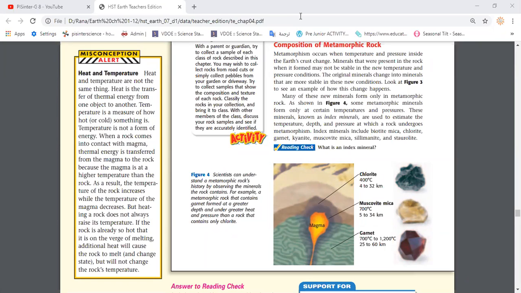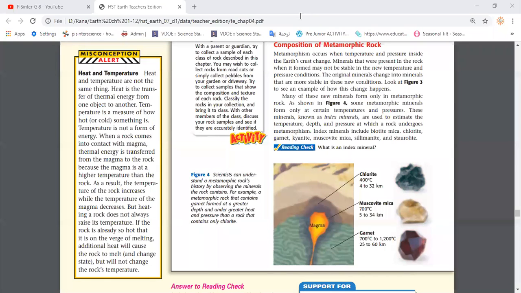rock. So once the rock is exposed to heat and pressure, what kind of change could happen in the rock? That means what changes happen in the rock causing its transformation into metamorphic rock. Is it Judy? Changes in composition, texture, or structure. Good. So a change in composition, texture, or structure may cause the rock to change into a metamorphic rock.